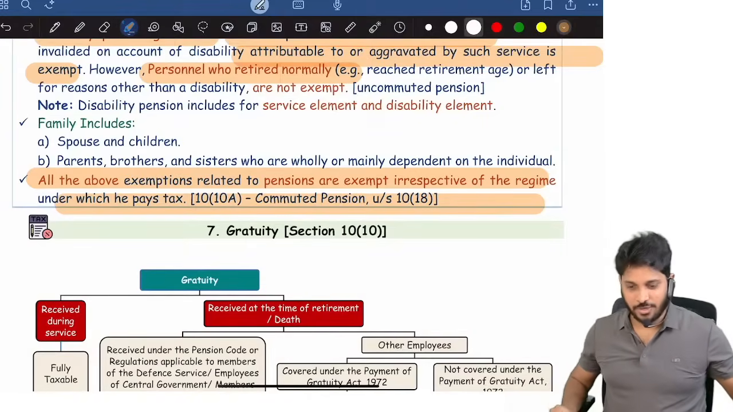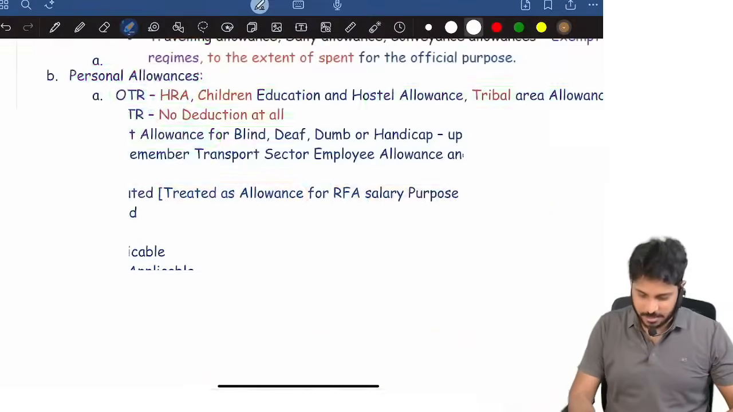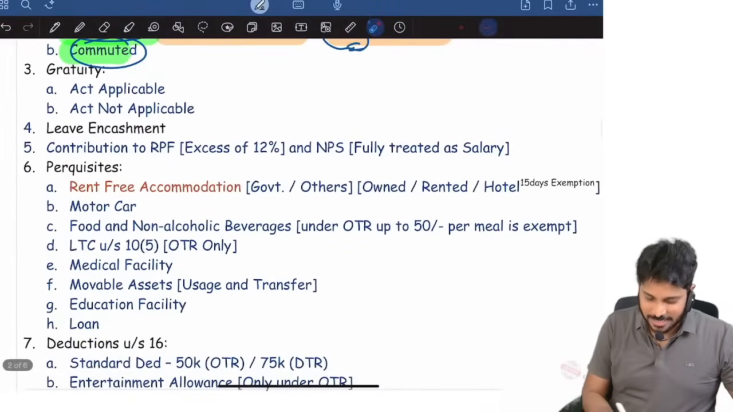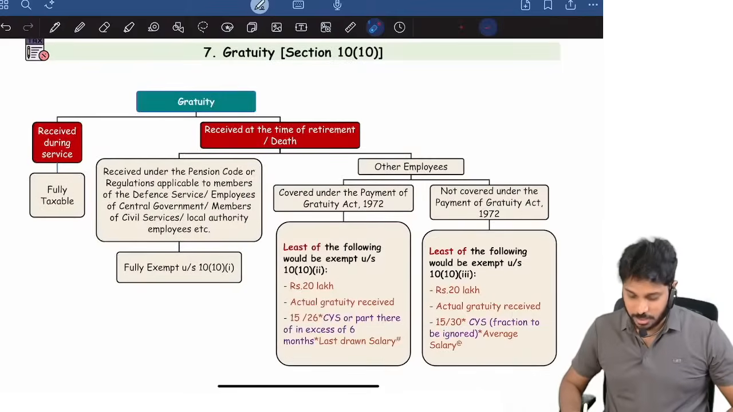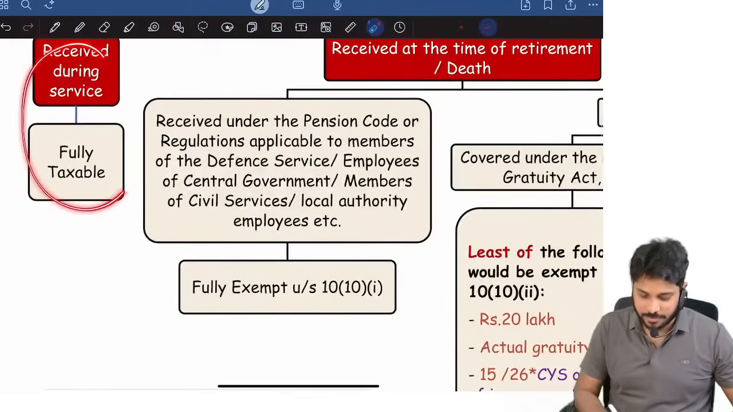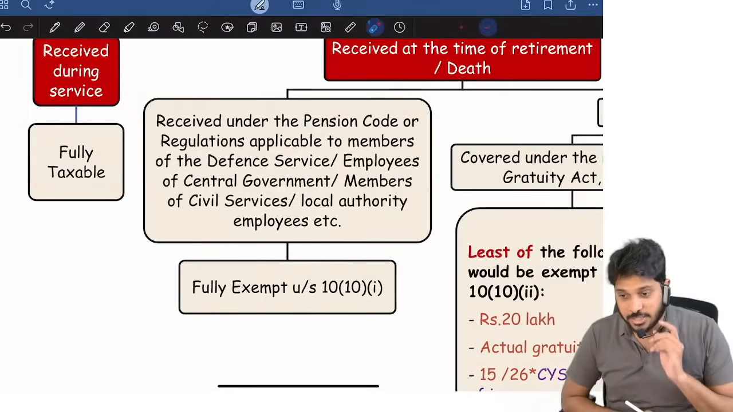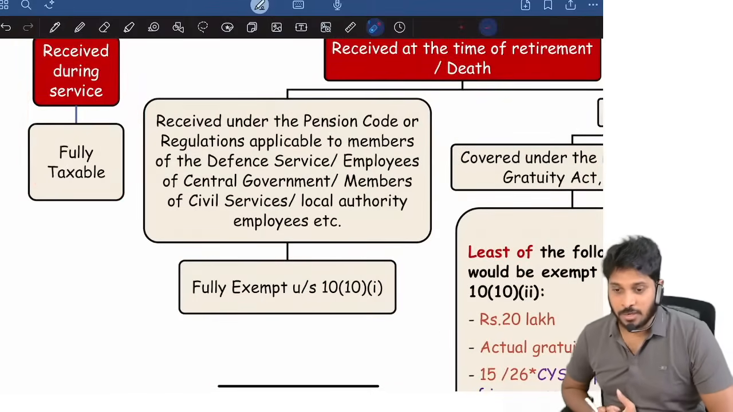Perfect, thank you. Fine, next what we need to understand is gratuity. How much is exempted in case of gratuity? Remember, gratuity received during service is fully taxable. Gratuity received during service is fully taxable.